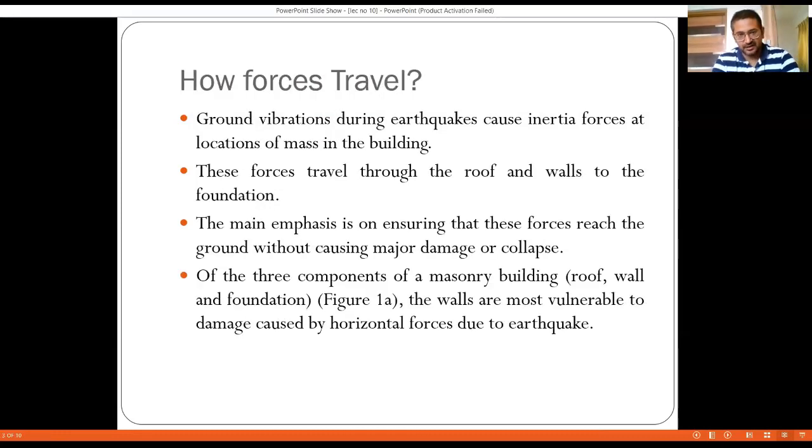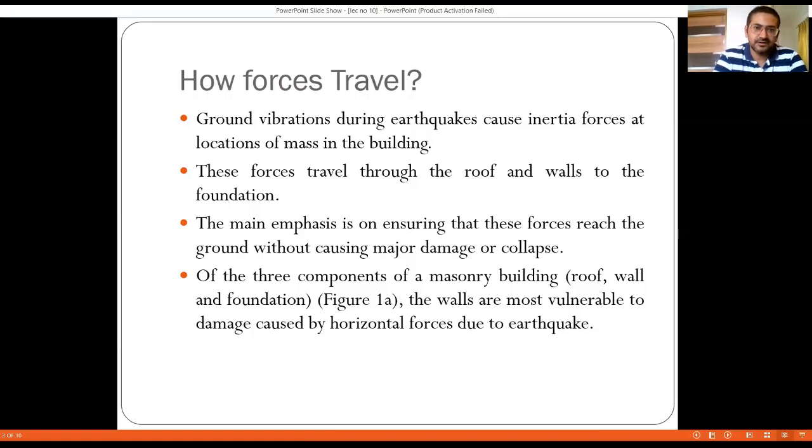Now, first we understand how the forces travel, because in case of RCC, things are pretty much clear: the force is concentrated at the floor level or the slab level, and the seismic forces are concentrated at the beam column joints, and from the beam column joints they travel through the diaphragm action from one end of the building to the other end, and then they come through the columns, and from the columns to the foundation, and from the foundation to the soil below, right? But that is the case of an RCC building.